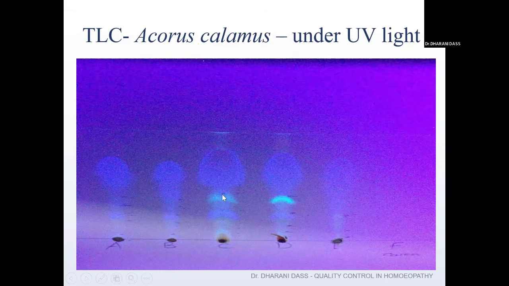But you can see, for example, in F drug, no spot has appeared, whereas in samples C and D, you can see the proper development of spots. So this RF value has to be matched with the RF value which is mentioned in the HPI in order to know which company has good quality. Okay.